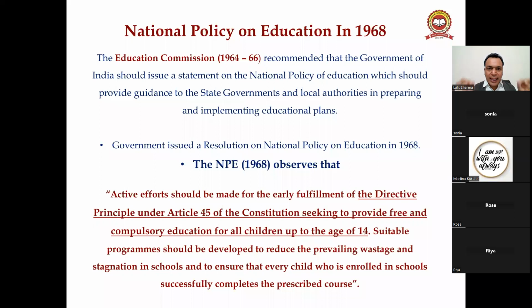You can see that active efforts should be made for the early fulfillment of the directive principle under Article 45 of the Constitution, seeking to provide free and compulsory education for all the children up to the age of 14. Suitable programs should be developed to reduce the prevailing wastage and stagnation in the school and to ensure that every child who is enrolled in the school successfully completes the prescribed course, right?